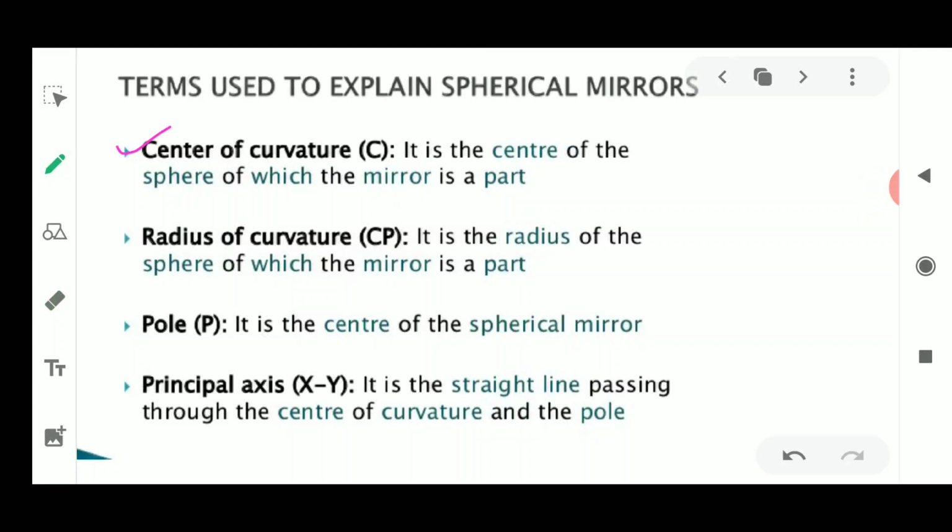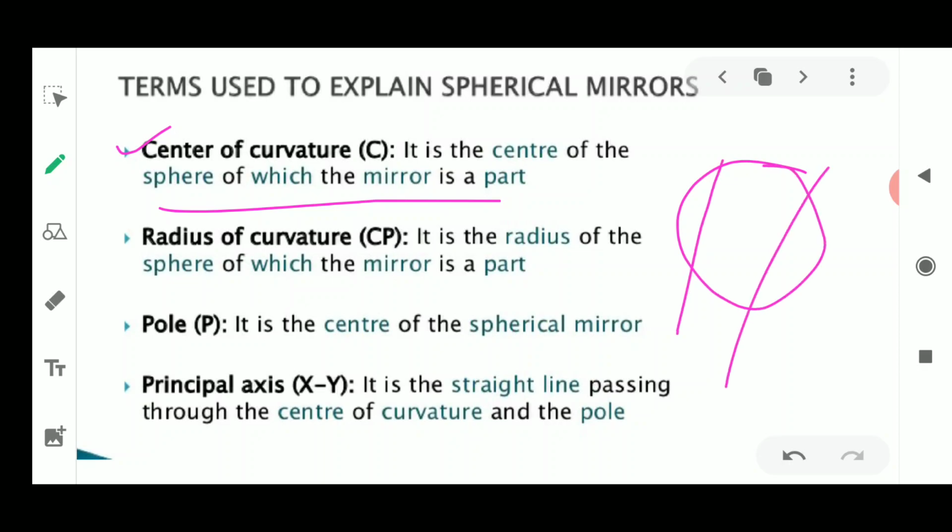It is the center of the sphere of which a mirror is a part. Whenever we are taking out a spherical mirror, it is a part of a spherical glass. Either we are cutting it from this side or this side, and we are painting the surface. If we paint this surface, it becomes a concave mirror, and if we paint the inner surface, it becomes a convex mirror.